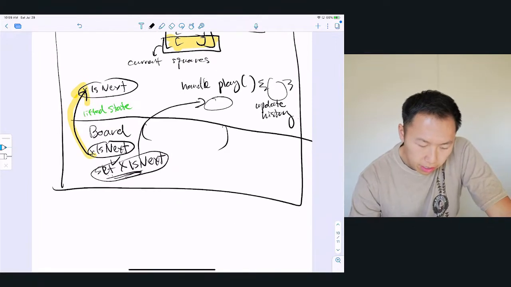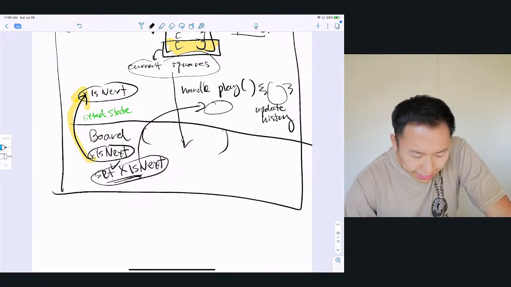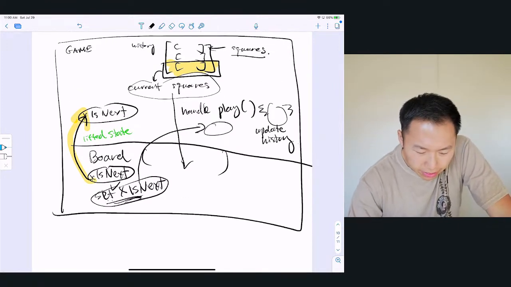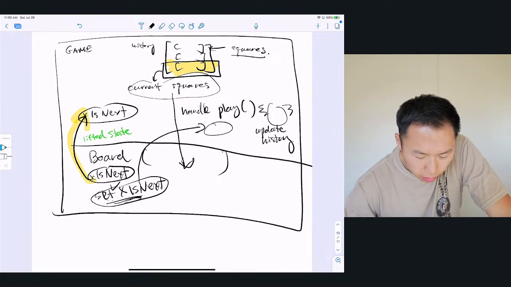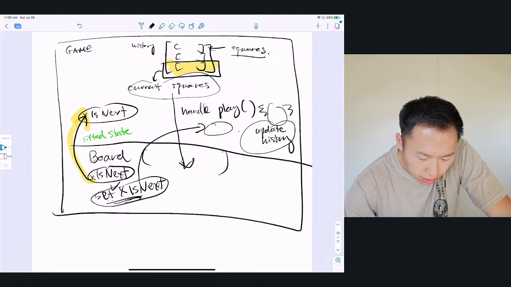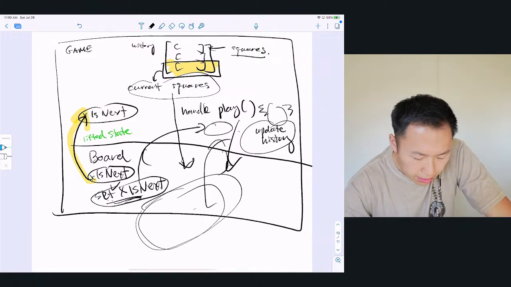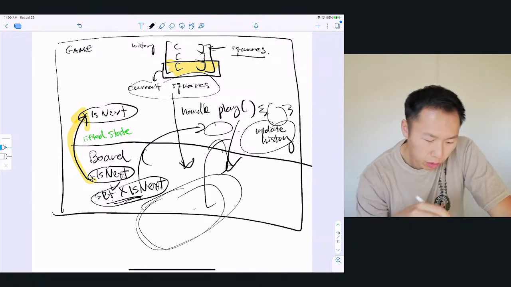And then the next part is we need to handle the current squares. So we pass current squares down here. Essentially we're just passing everything down here, and then we're updating it up here. We pass all these components down, then this stuff updates whatever we need, and it passes it back up. So that's kind of how it works.